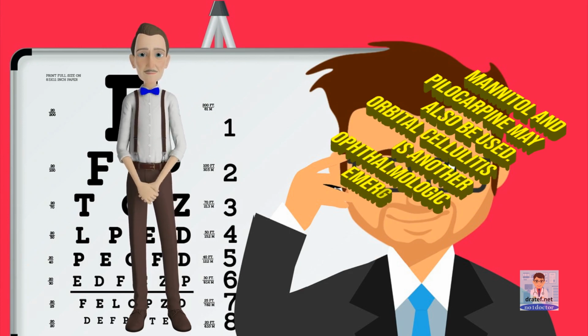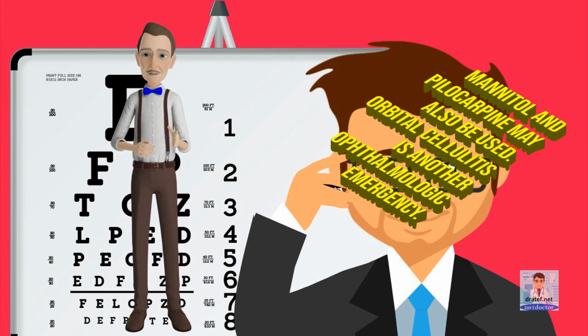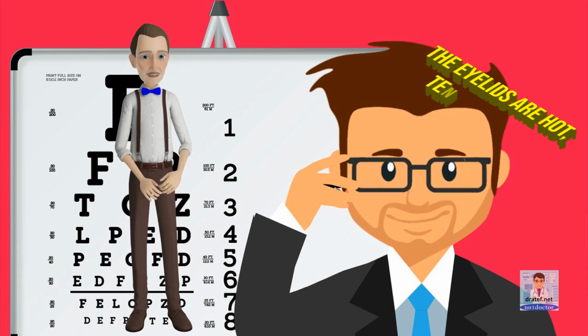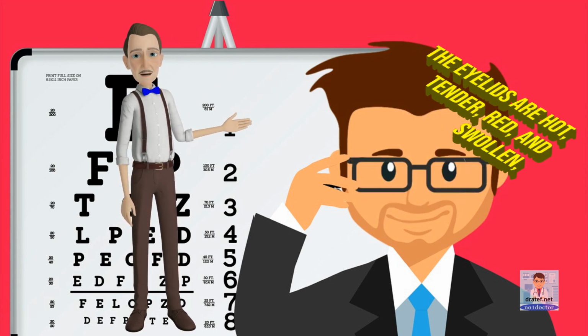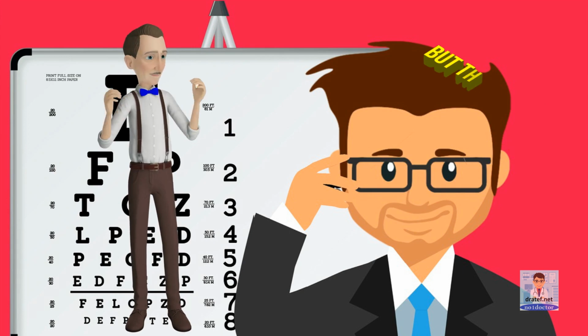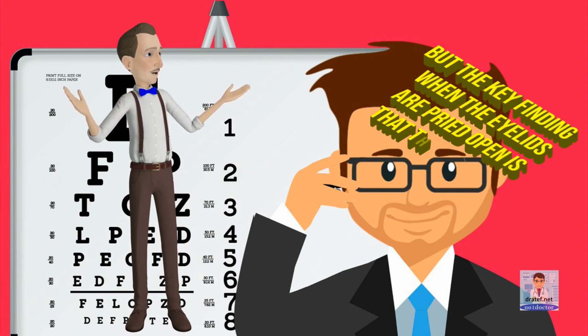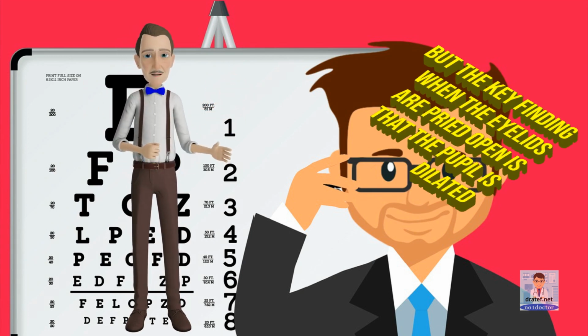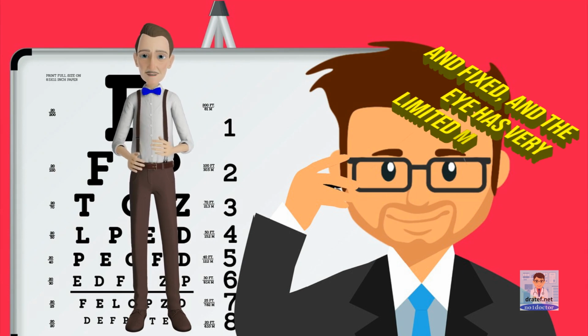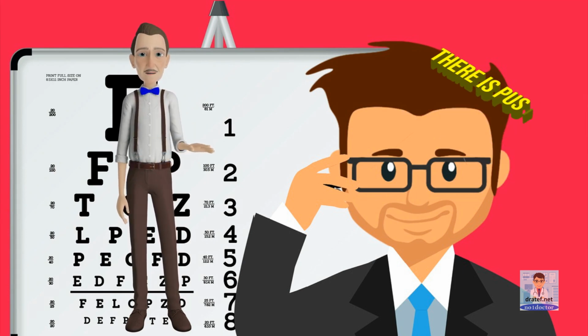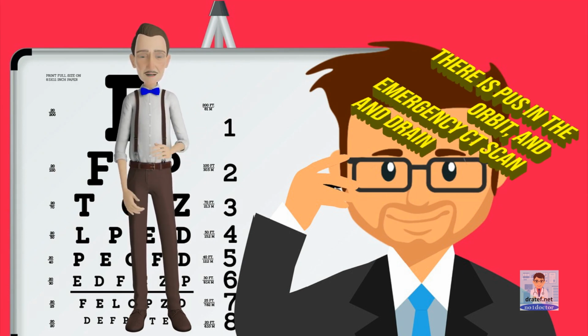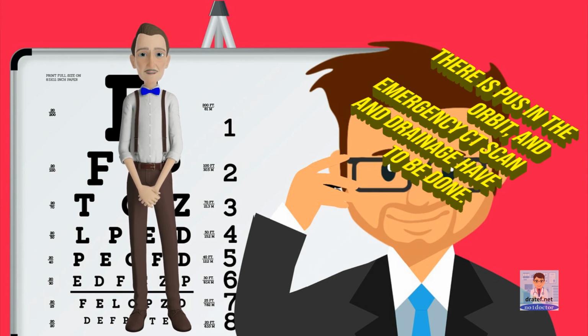Orbital cellulitis is another ophthalmologic emergency. The eyelids are hot, tender, red, and swollen, and the patient is febrile, but the key finding when the eyelids are pried open is that the pupil is dilated and fixed, and the eye has very limited motion. There is pus in the orbit, and emergency CT scan and drainage have to be done.